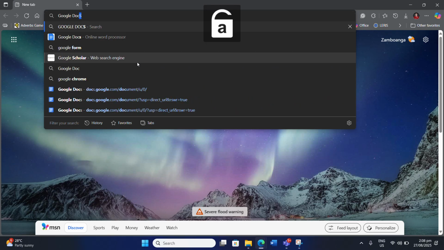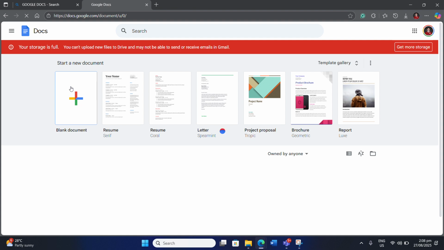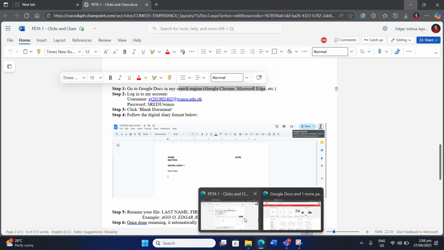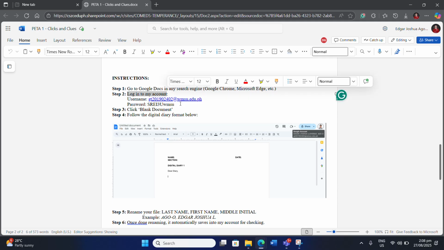Google Docs. All right. So try to click enter, and then there you can see Google Docs. You are going to click the first website that will show up on your screen, which is Google Docs. Click that one. In this case, you are going to sign in first, or log in first rather. You're going to log into my account. Using this account, you just have to copy and paste this one.